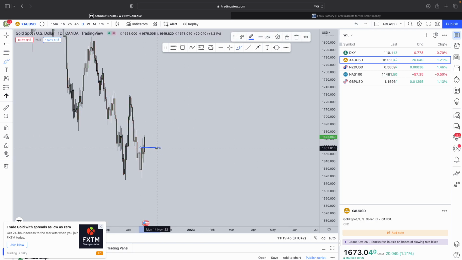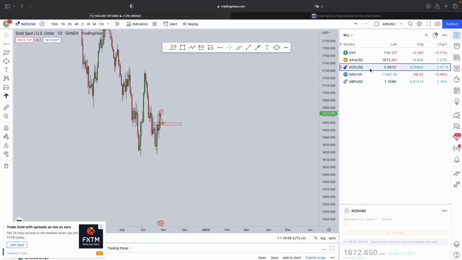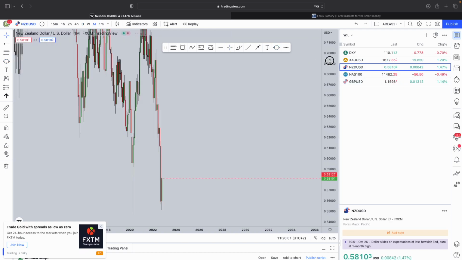Now after a level of resistance is created, we normally expect a pullback. So there's definitely a pullback expected on this level here on gold once again, and the best way to approach this is obviously to go with the short-term momentum of the market as we anticipate a pullback in the dollar index. Next up, we do have NZD USD.